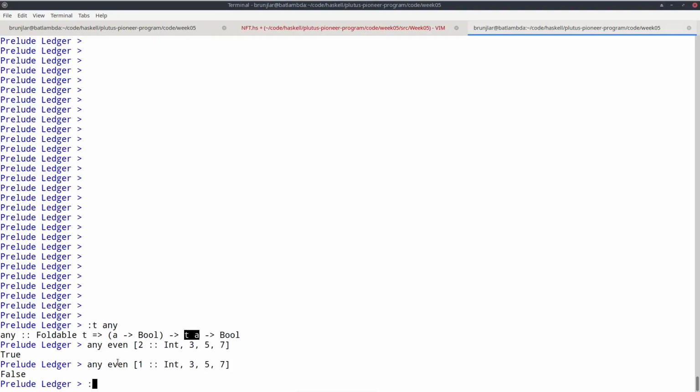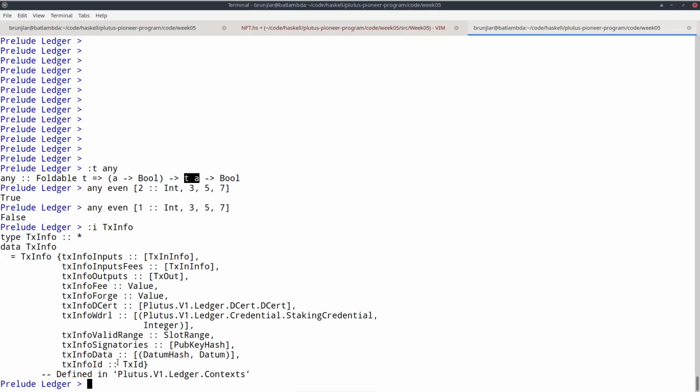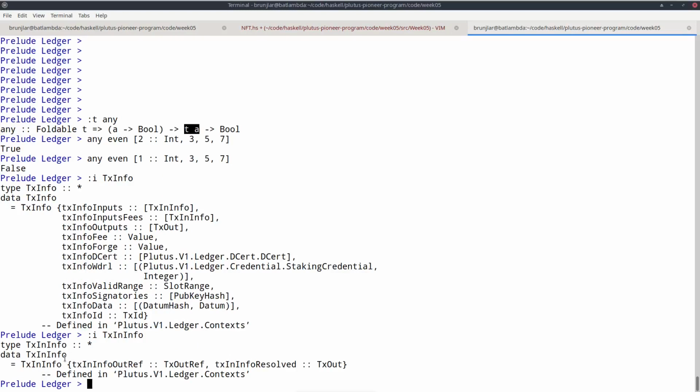Recall the tx in info, what we saw before. So given an input, we can check that the tx in info outref of that input is the right one, the one we expect.